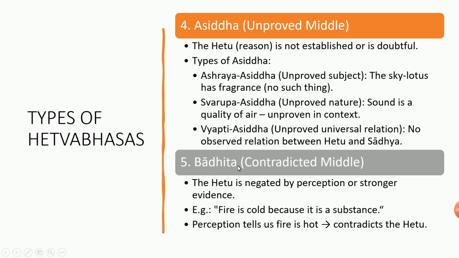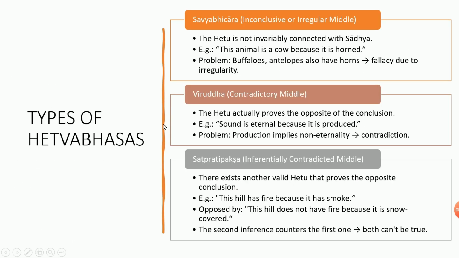Next is Badita, contradicted middle. So the Hetu is negated by perception or stronger evidence. So fire is cold because it is a substance. But our perception, what we know, is that fire is hot. So the claim that fire is cold, that reason itself contradicts our own perception or belief. So that is the Badita, contradicted middle. So these are the different types of Hetvabhasas.